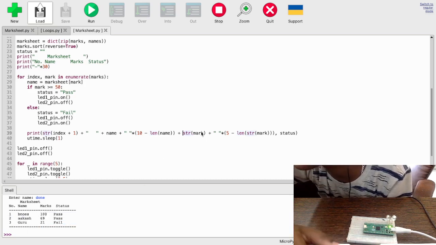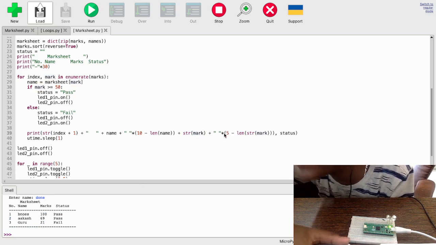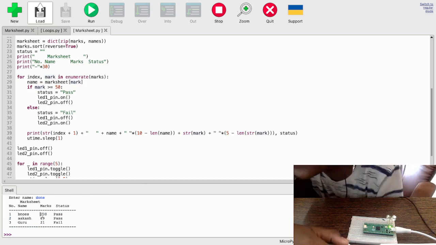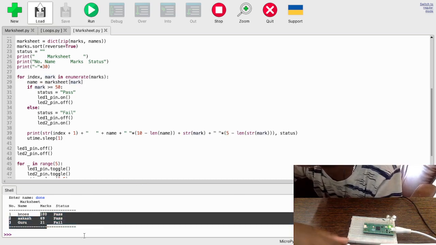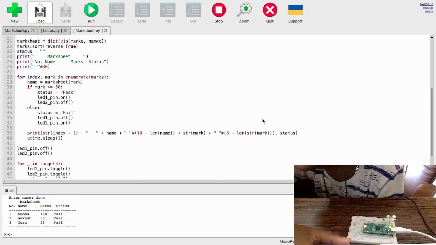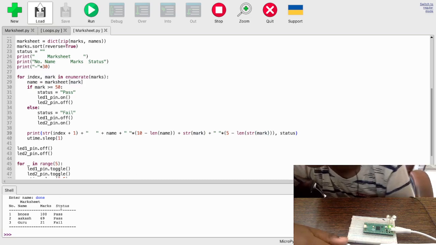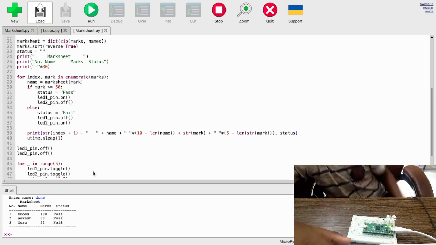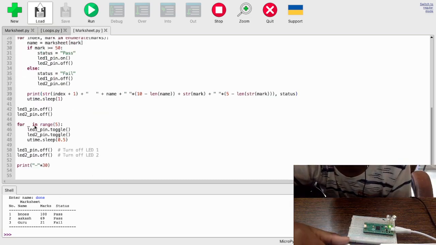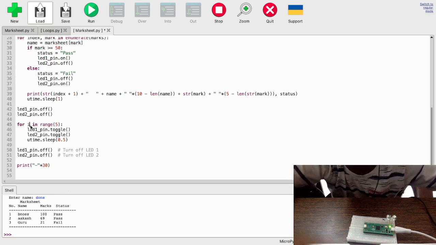Same, and then string of mark, and then the same thing I'm doing with mark. It cannot be more than 5 digits, right? So I'm just putting 5 minus length string of mark, comma status. So pass, fail. And for thing in range 5, I've just put something, so even if I do this, it's not going to change anything.